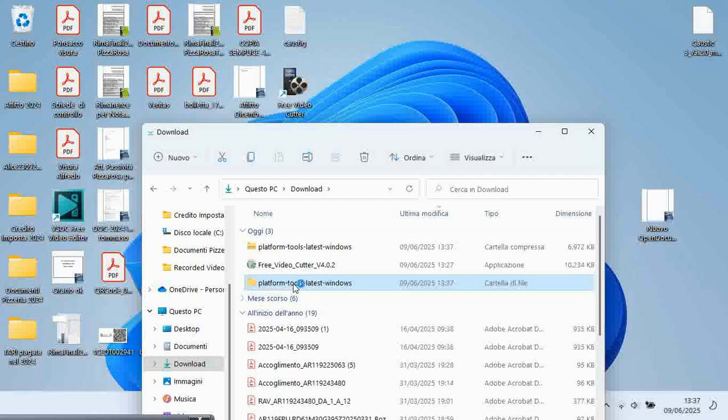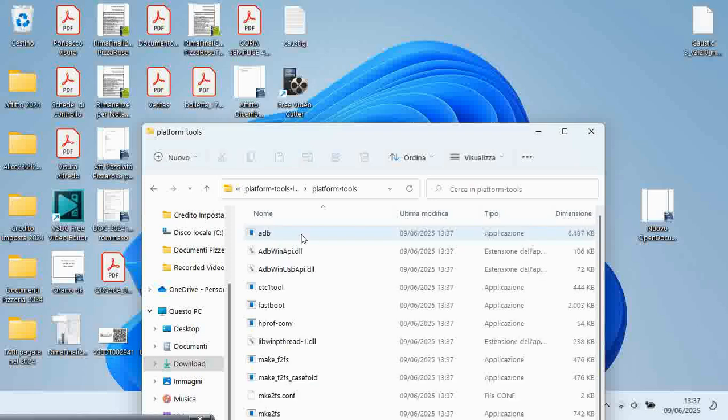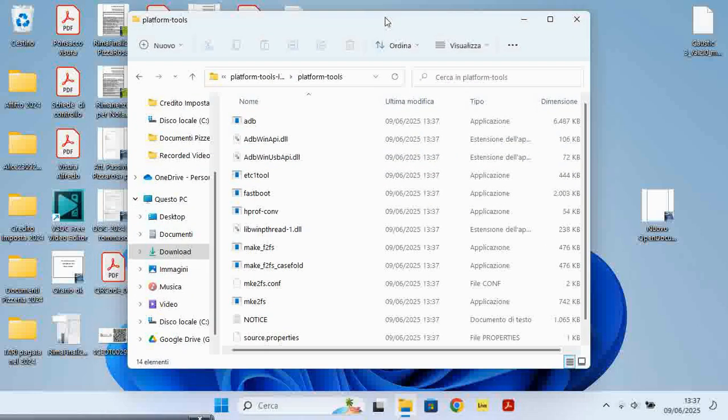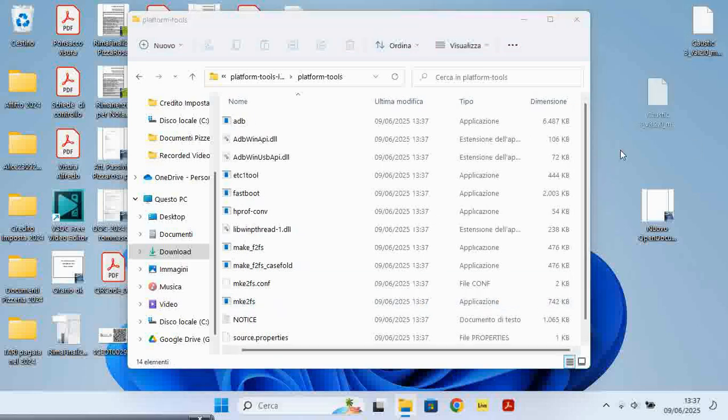At this point, double-click to enter the folder you just extracted. Another click to go even deeper. In this folder called Platform Tools, you have to drag Caustic. This is a really important step.